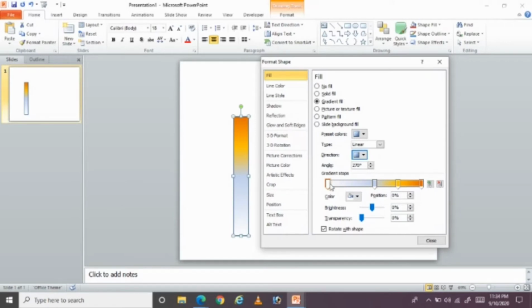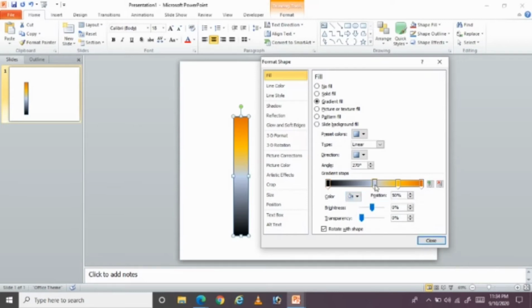And now coming to the gradient stops, the first one, when the firework starts, it starts with a black color, so I selected this one and I'm changing the color to black. Then you can change the color.